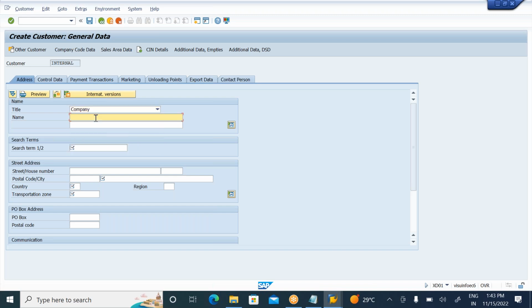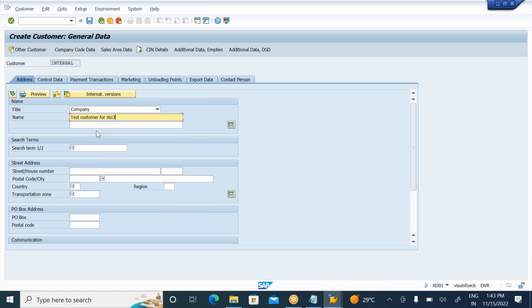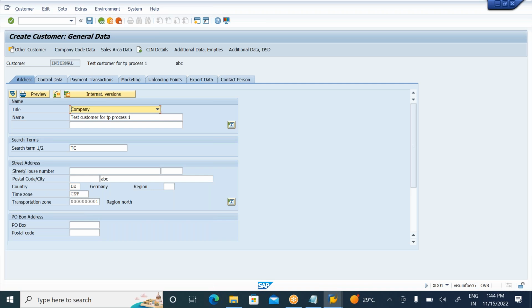This is some test customer for the third party process. Now just enter the name of the customer here, it is some ABC. Enter the transport zone the customer belongs to. This is the general data, so enter the general data of the customer, same like the vendor master general data.